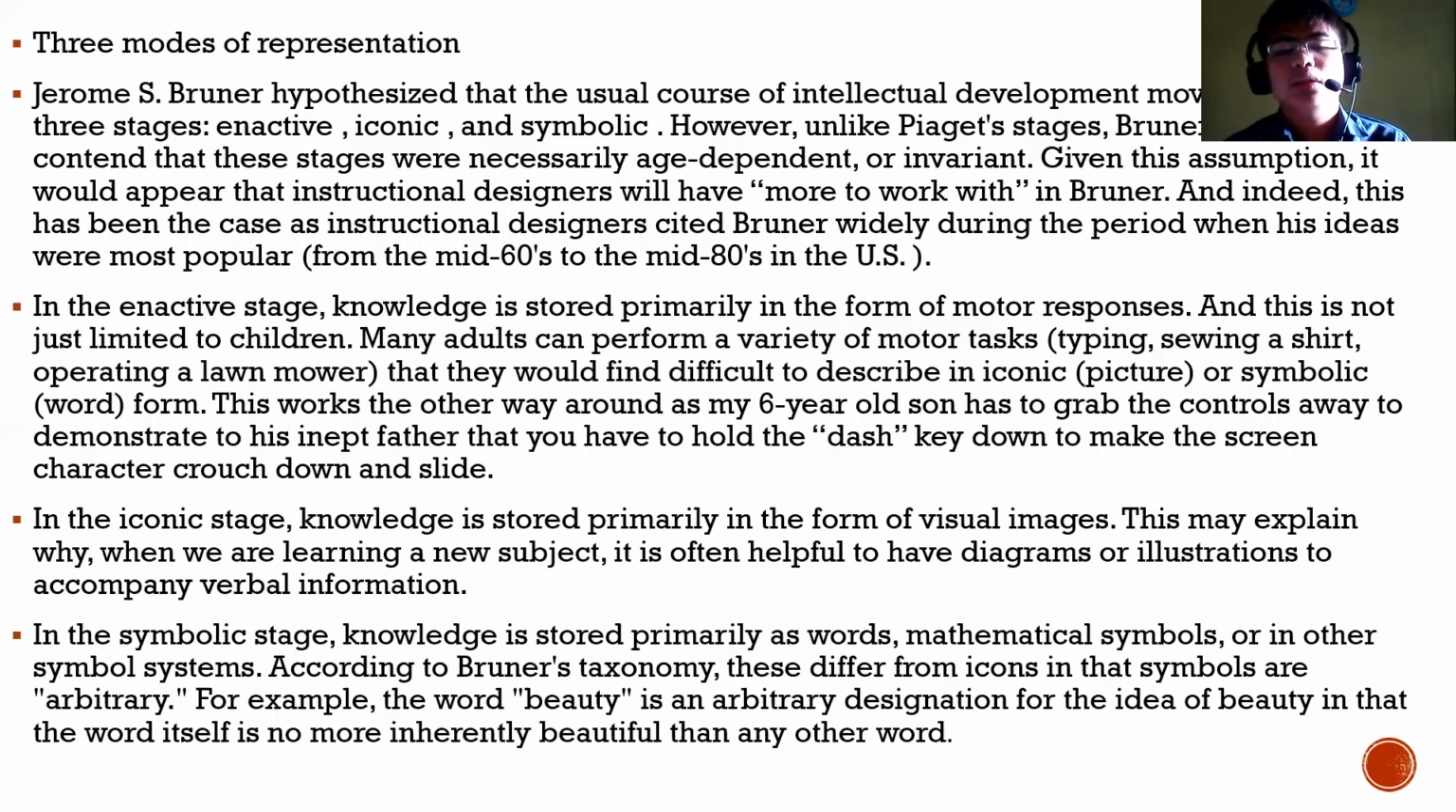The last stage is called the symbolic stage. Knowledge is primarily stored as words, mathematical symbols, or others. According to Bruner's learning taxonomy, this differs from icons in that symbols are arbitrary. For example, the word beauty is arbitrary or debatable. It is an arbitrary designation for the idea, and the word beauty itself has no more inherent meaning than any other word that can be similar to that other than the word beauty.